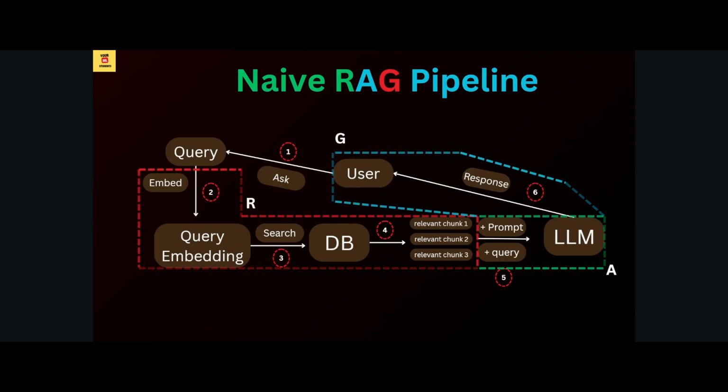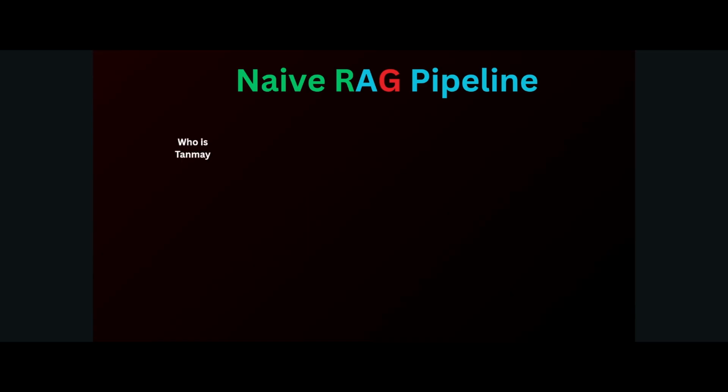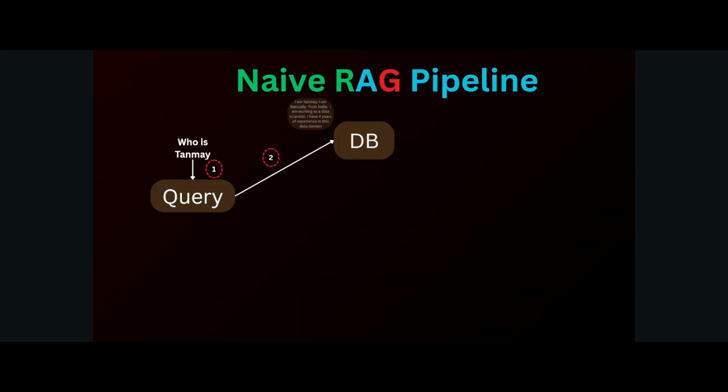Okay guys, now let's see another example so that you will understand it far better. Let's say my query is "Who is Tanmay?" I am going to ask this query. This is my first step. Now we are going to do the search in the DB, and in my DB I have chunks of data. This is the data that I used in the last PPT, so my DB has only this data.